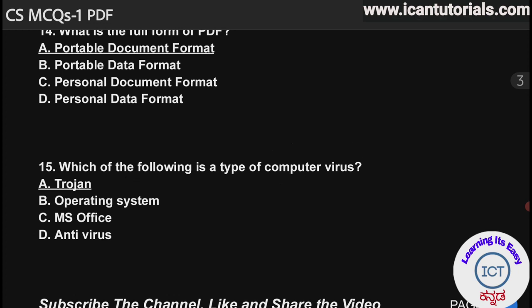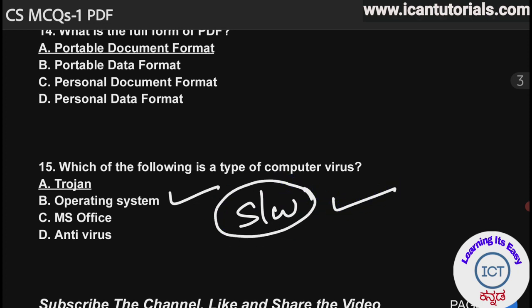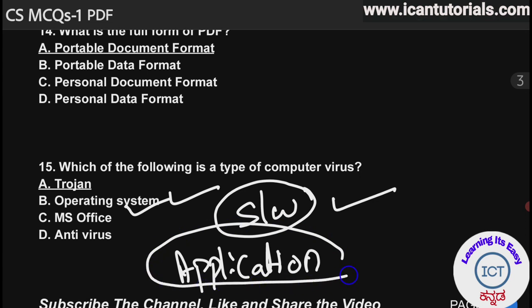And the other options are like operating system. In the earlier video, I said what we mean by operating system. Operating system is a major software without which we cannot use our computer, laptop, or mobiles. MS Office is an application software. What do we mean by application software? Application software is nothing but software we use for a particular reason.